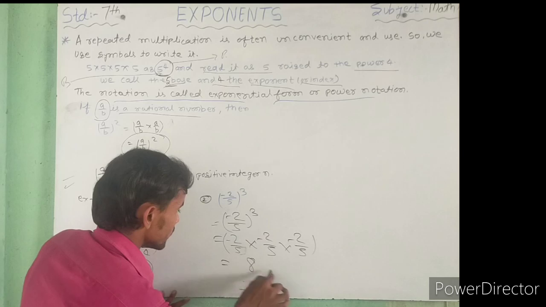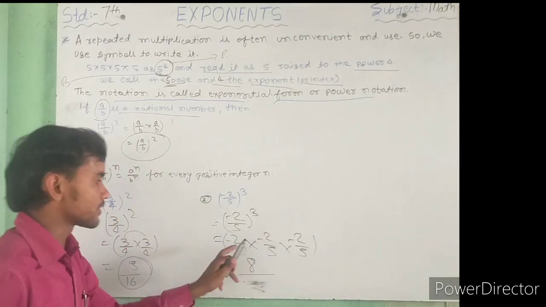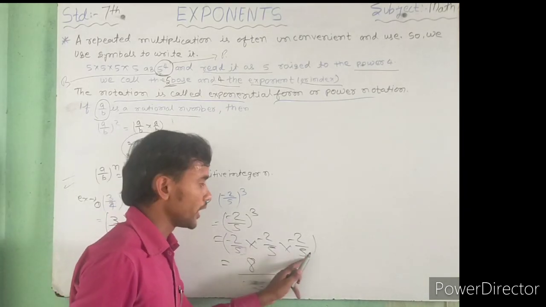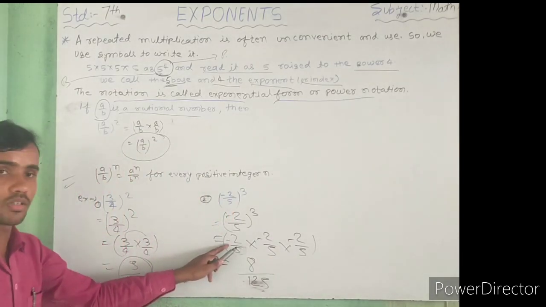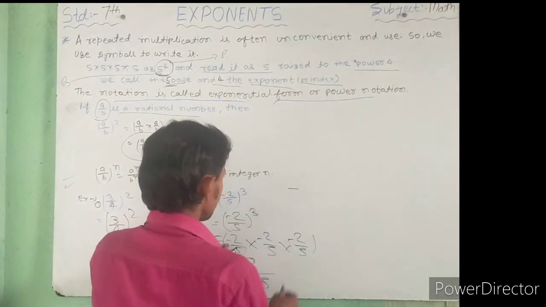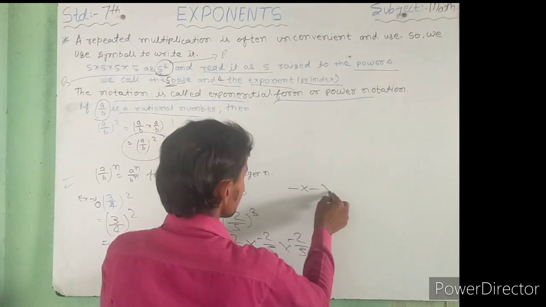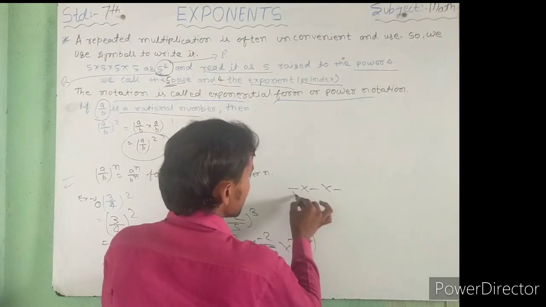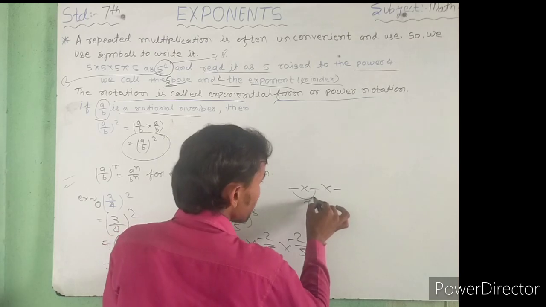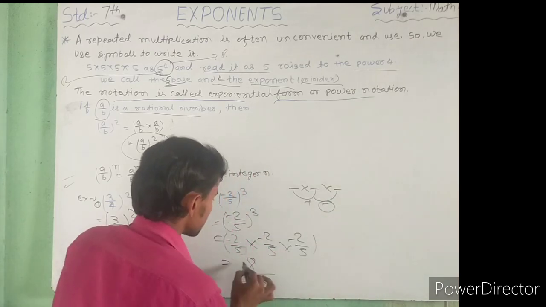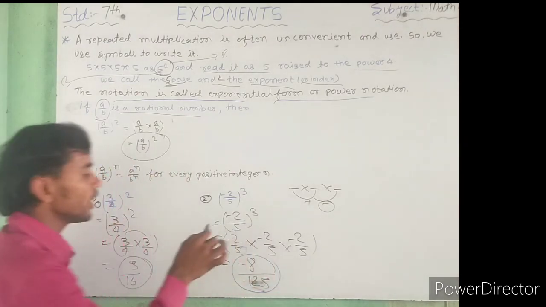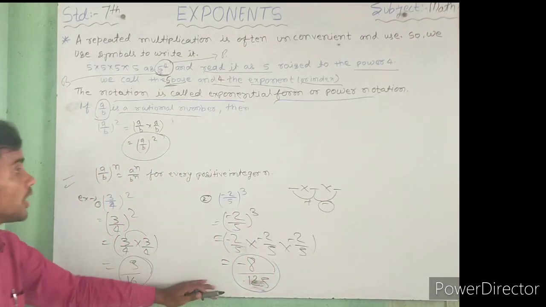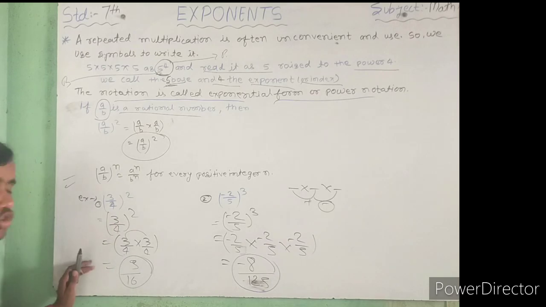So first you write it down. Next, 5 5s are 25 and 25 5s are 125. But here there is minus: minus into minus into minus. Minus minus is plus, and plus minus is minus. So the sign is minus. It means your answer is minus 8 by 125. That's the solution of that question.